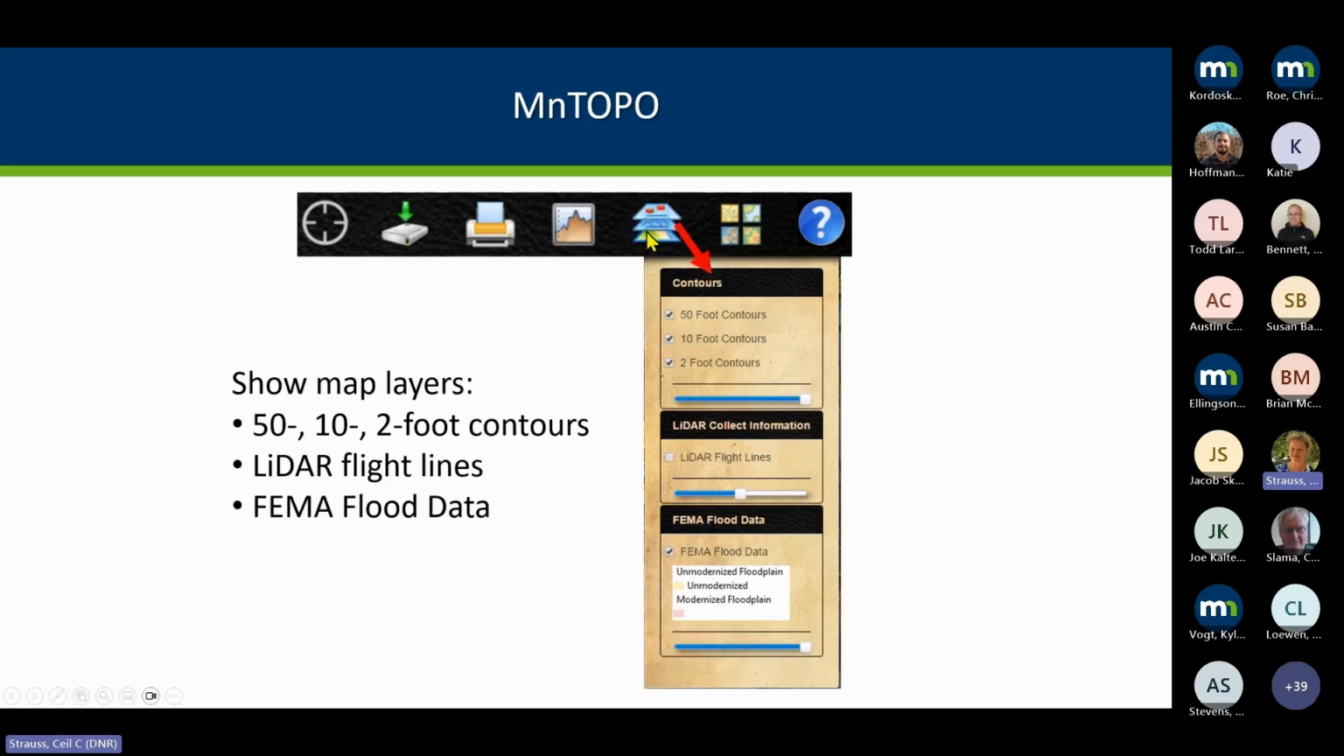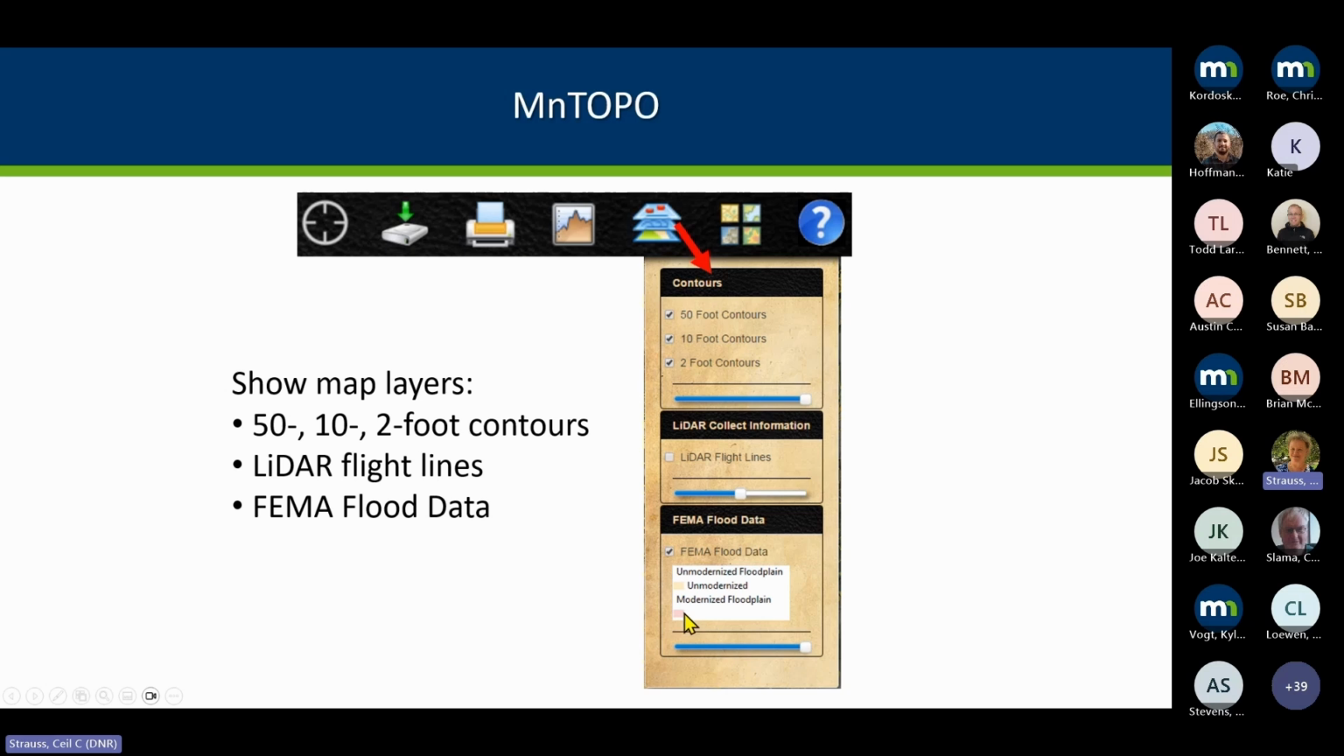The layers, we don't have a lot of layers, but by default, the two-foot contours are on. You can come to this site if you just want to be looking at, like, the 10-foot or 50-foot contours to see really steep areas. But you can turn on the LIDAR flight lines, and if you do that and you click on the line, it'll tell you the date the data was collected. And for floodplain purposes, we do show the flood data. It won't show all the layers.